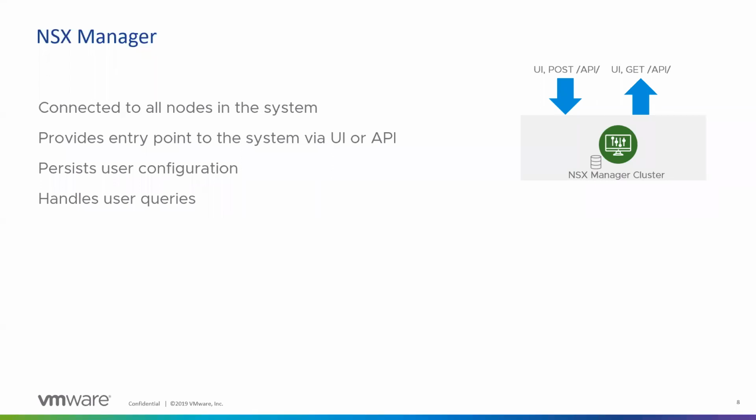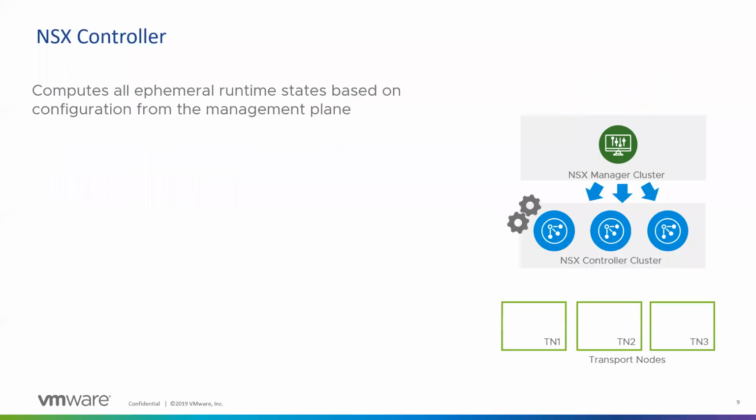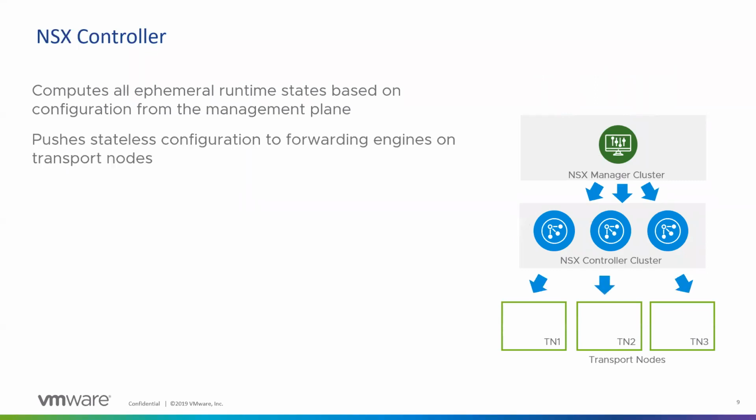So that intent is saved, but that does not ensure that, if you have configured routing from the user interface, it's actually got implemented. That's where the control plane kicks in. You configure it from the manager cluster, it sends it to the controller cluster, which then sends the configuration in the format understood by the transport nodes and pushes it down into the data path engine.